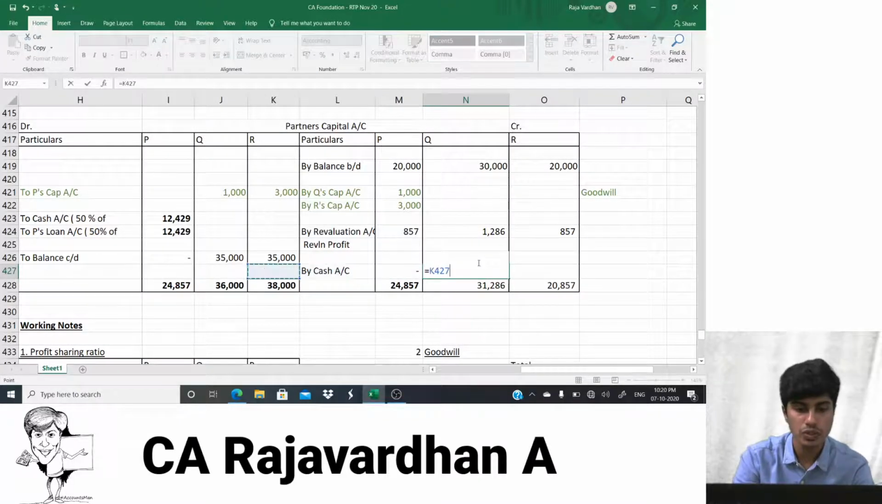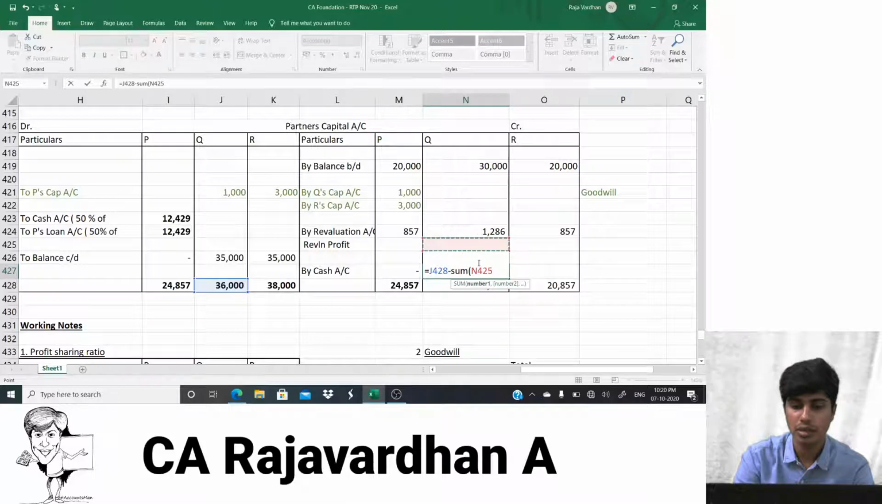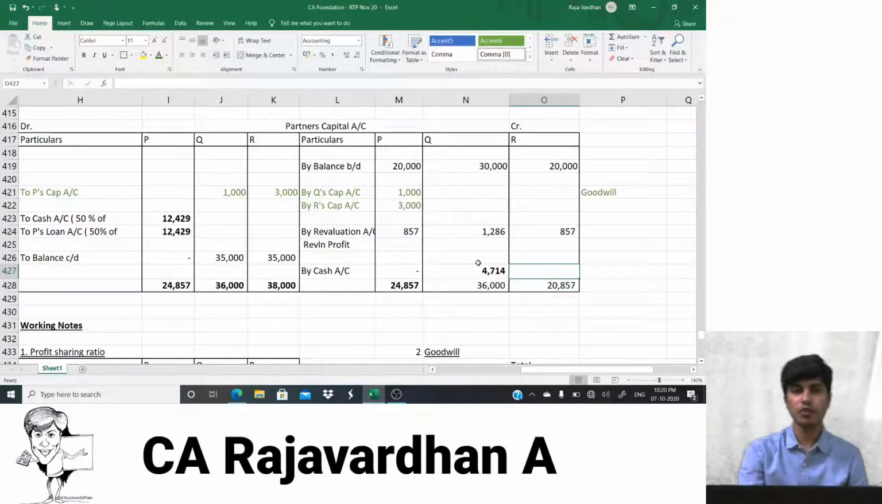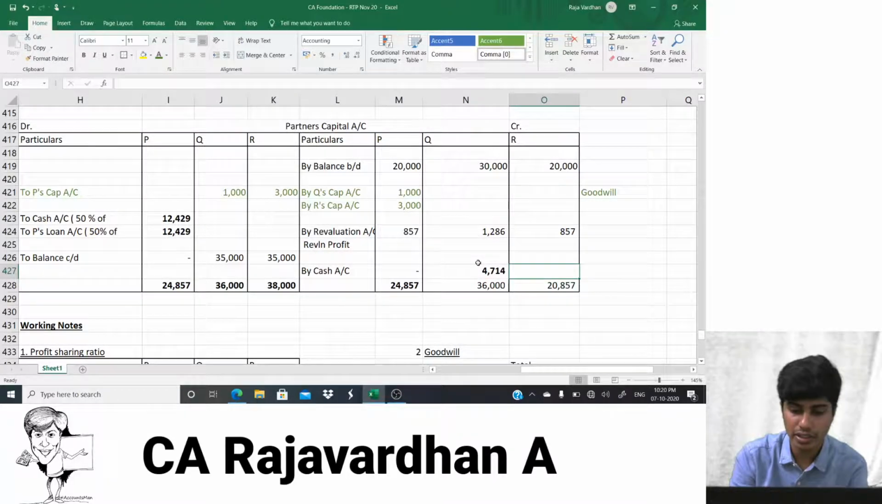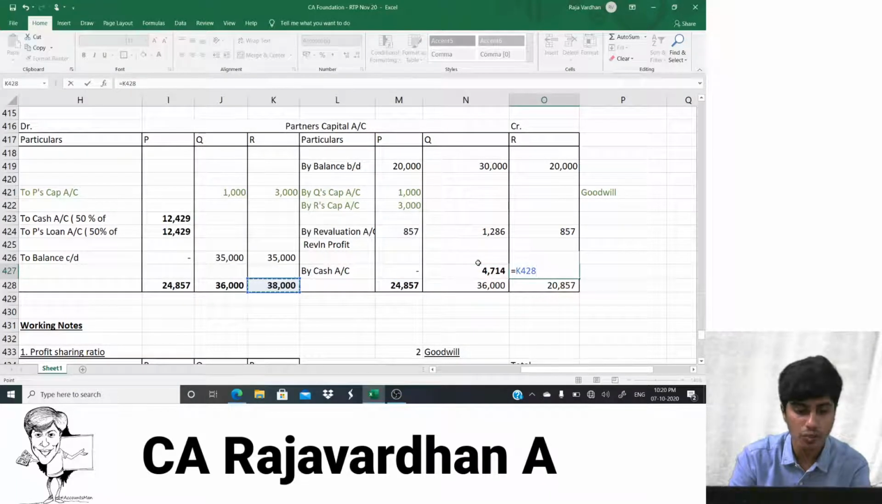It is equal to 36,000 minus the sum that's there. I'm trying to find the balancing figure, guys, in the Q column. 4,740. How about here? Here again, the credit total is, the debit total is more. So even he would have to bring cash.